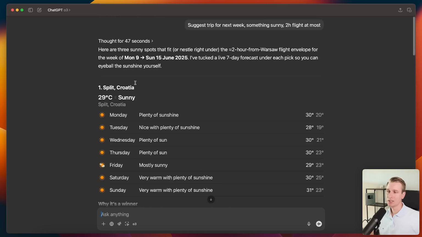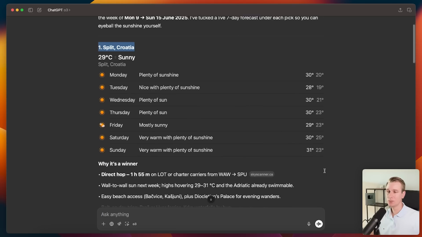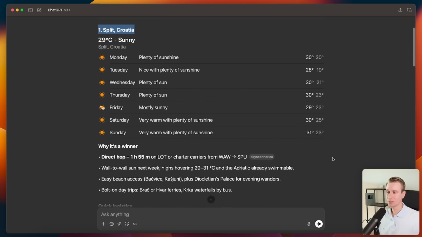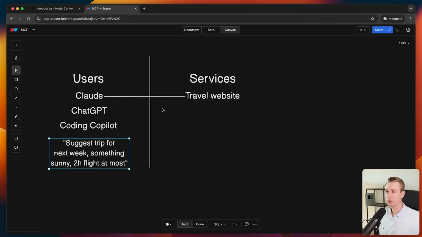The thing is with a website, if I go to 10 different websites, I have to parse the design of 10 different websites and have to learn how to interact with that website. Here, the results I get are all going to be essentially streamlined into the same design. So it's mentally easier. So overall, I would say this is a much better experience for the user than manually going to a bunch of travel websites, filling out all this information yourself.